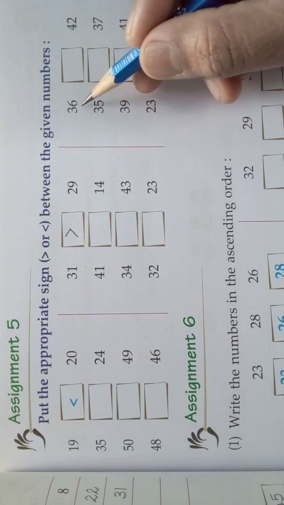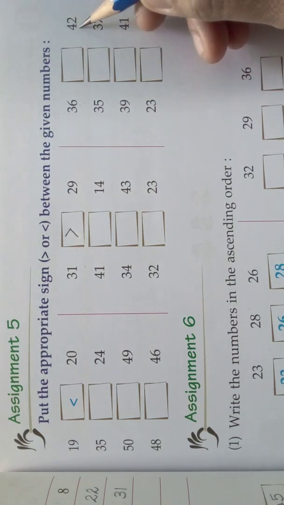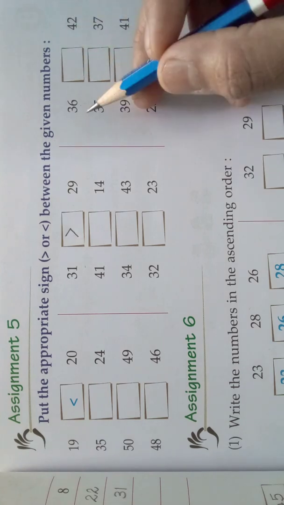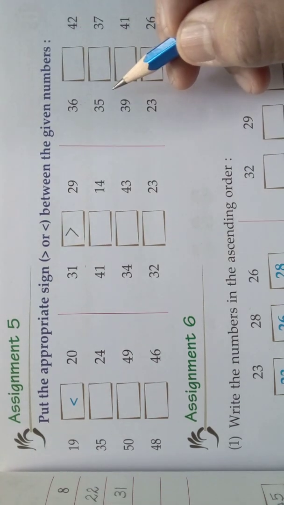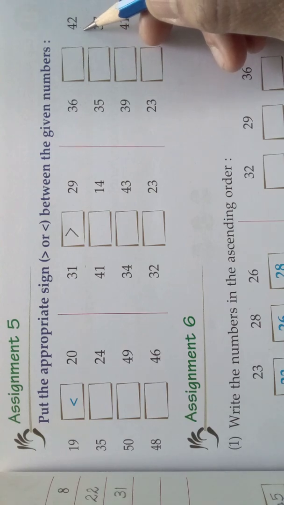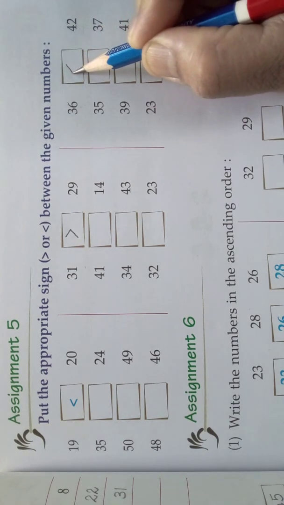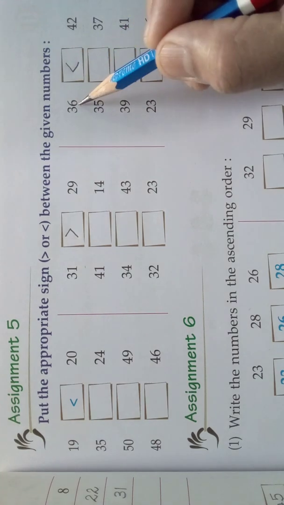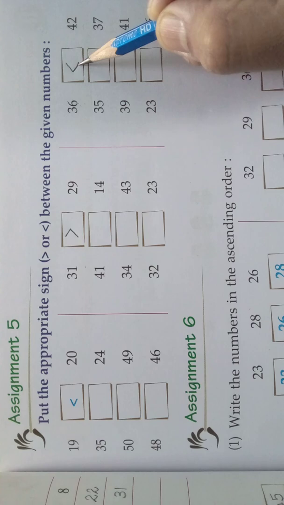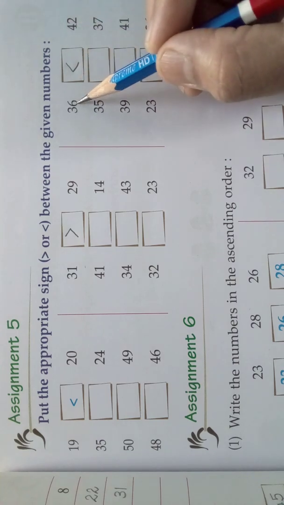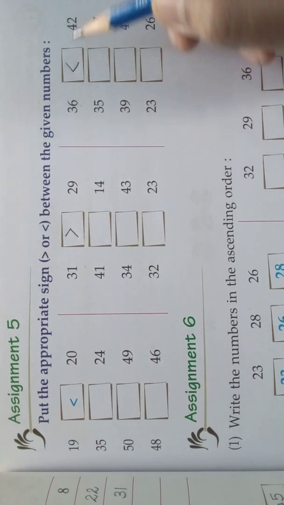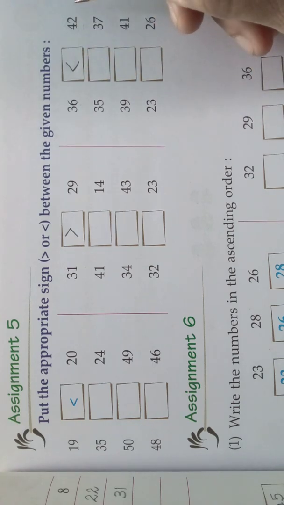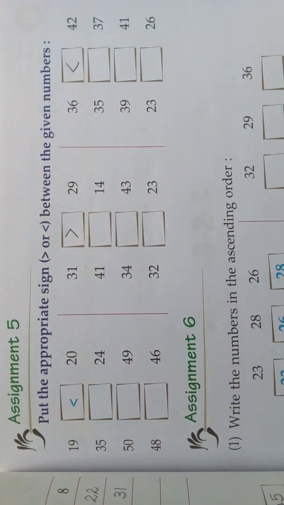Okay. Come, we will do the next sum. What are the numbers here? Compare 36 and 42. Which is the greater number? We know 42 is the greater number. So put the crocodile mouth towards 42. And we can read it like this: 36 is less than 42. 36 is smaller than 42. Understood, children? So in this way we can do it.